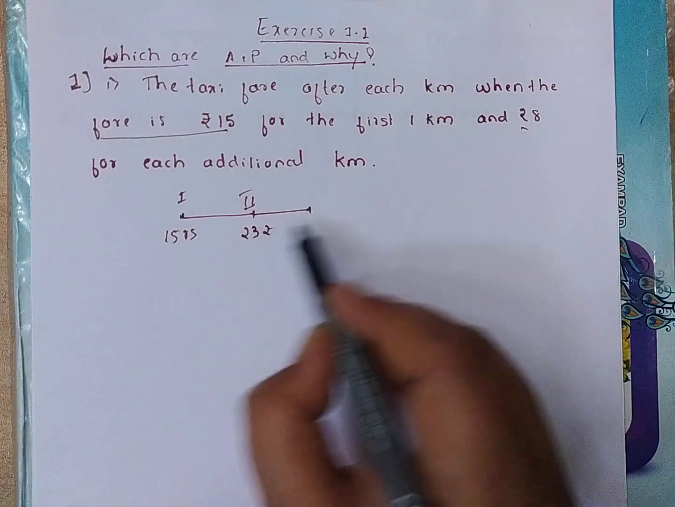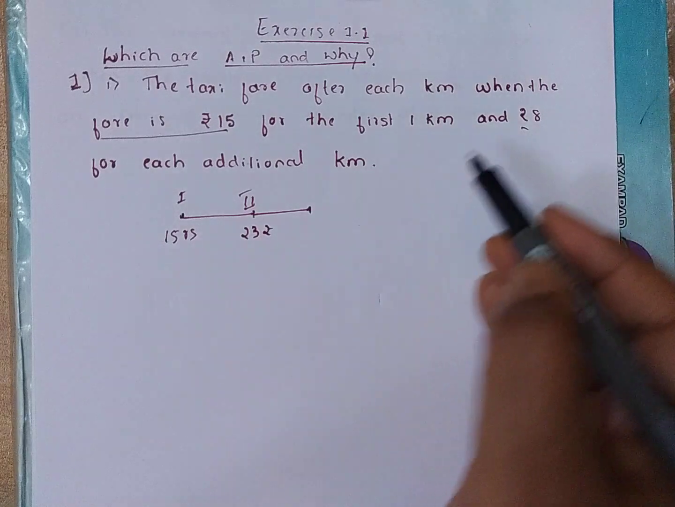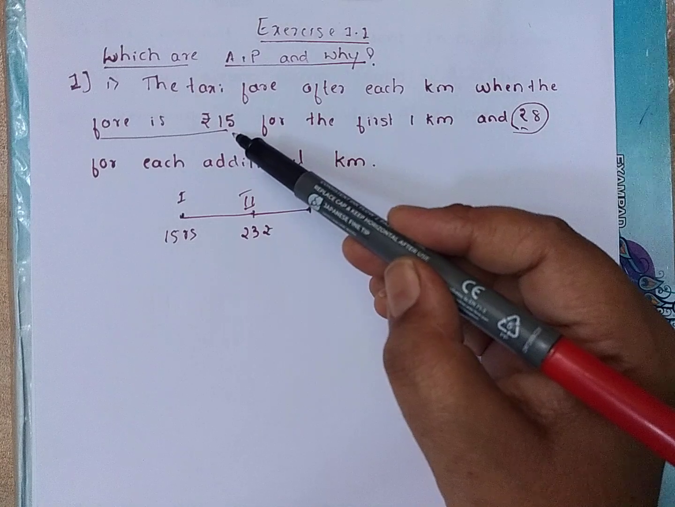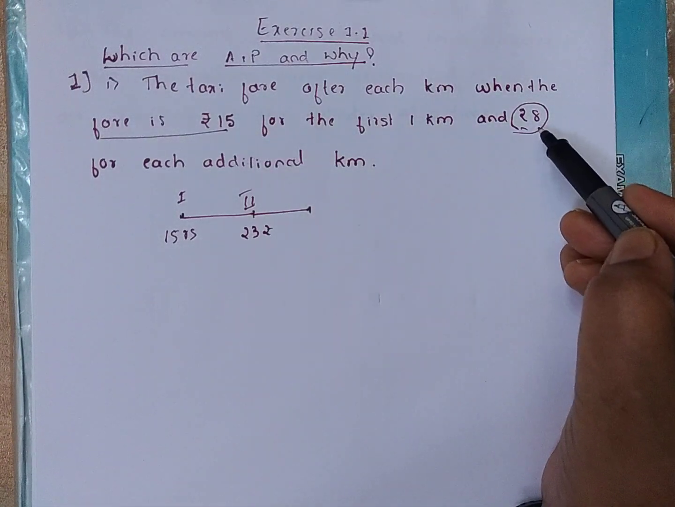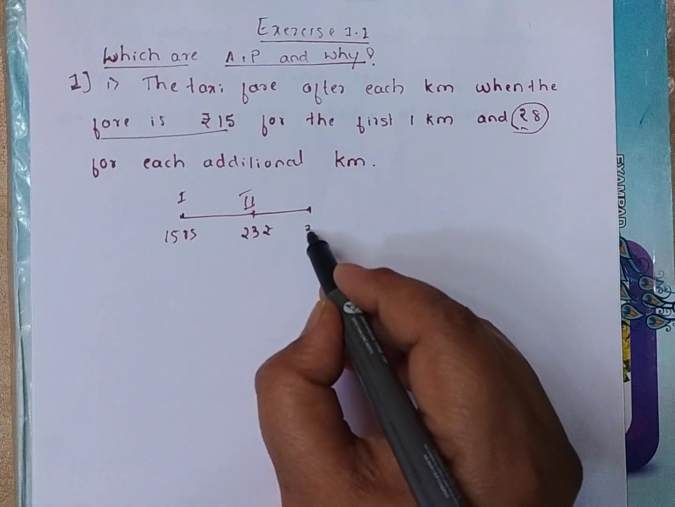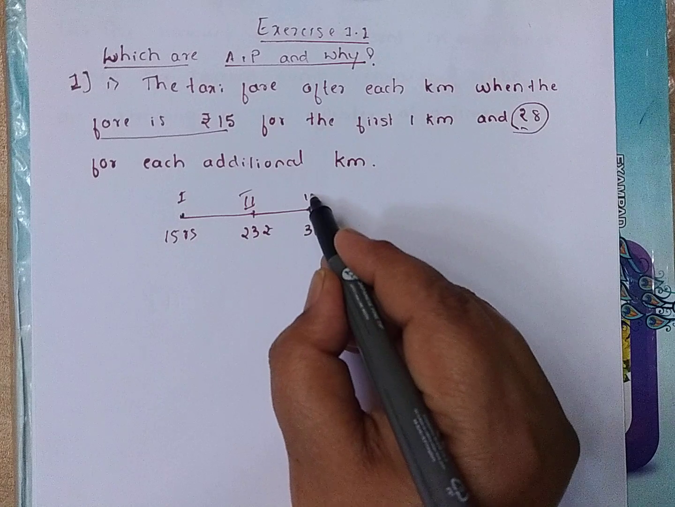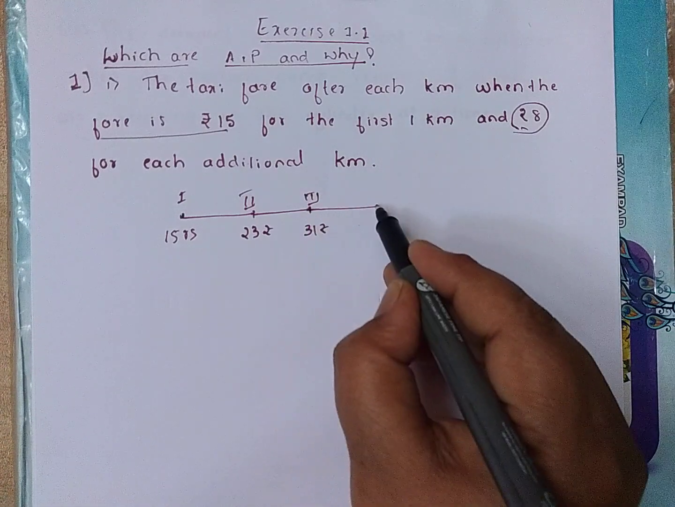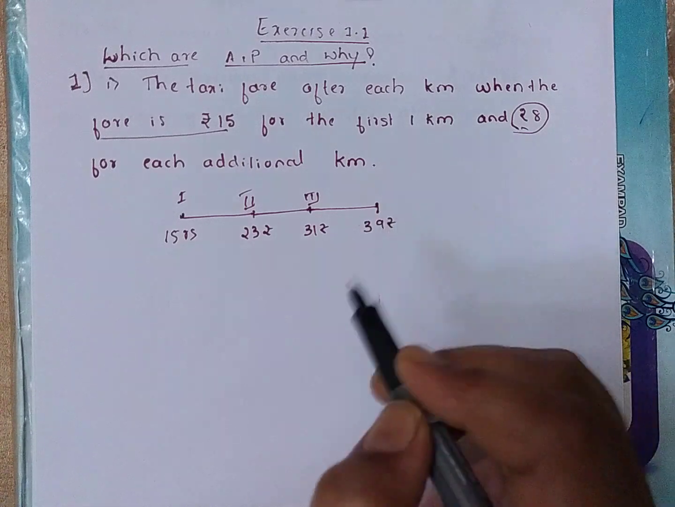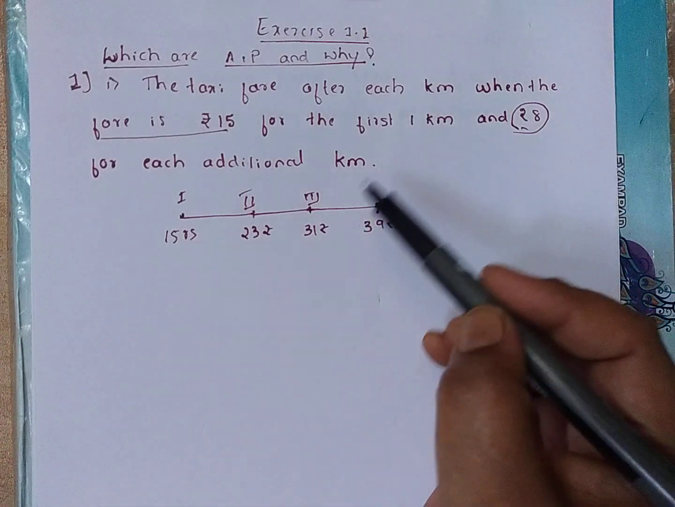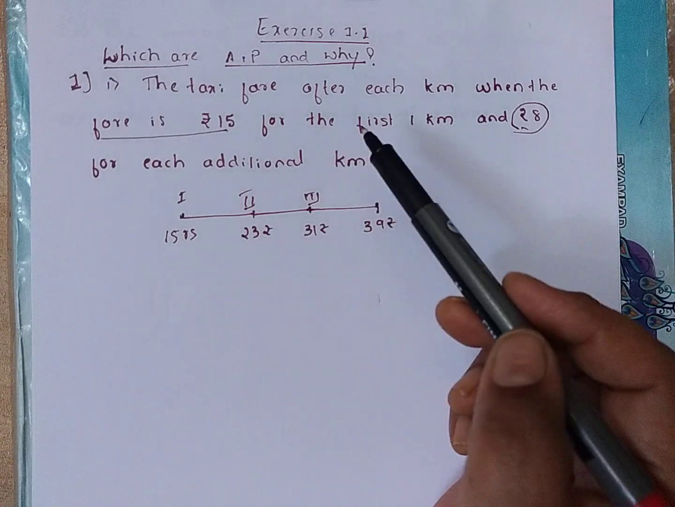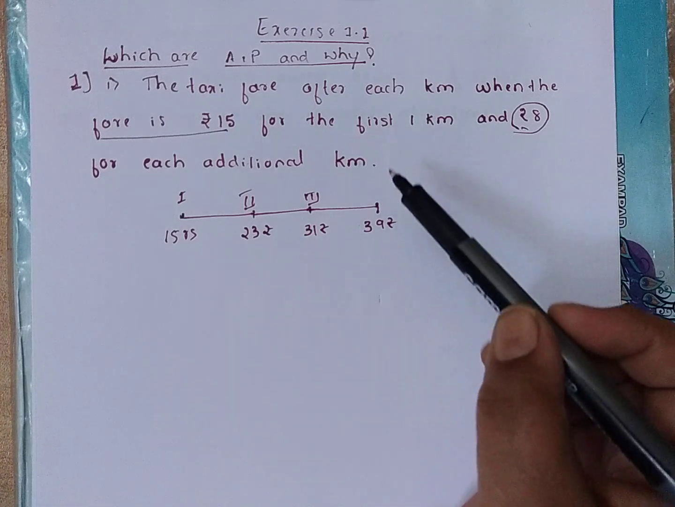Again for the third kilometer, 23 plus 8, because it is given that for every additional kilometer from the first kilometer, 8 rupees will be charged. That is 23 plus 8, how much? That is 31 rupees will be charged for the third kilometer. And again for the fourth kilometer, 31 plus 8, that is 39 rupees will be charged. We have to now find out the terms, and we have to find whether it is an expression for arithmetic progression or not.